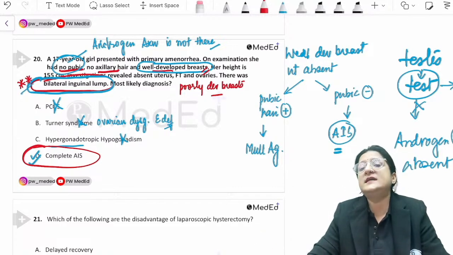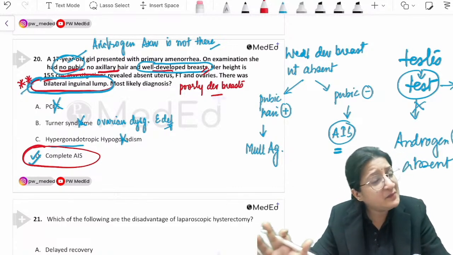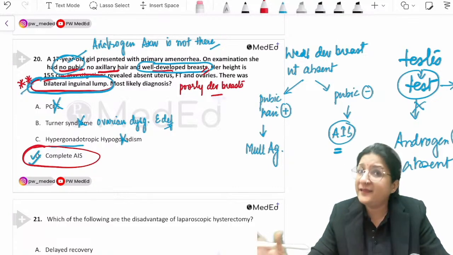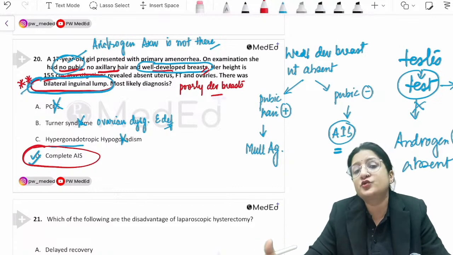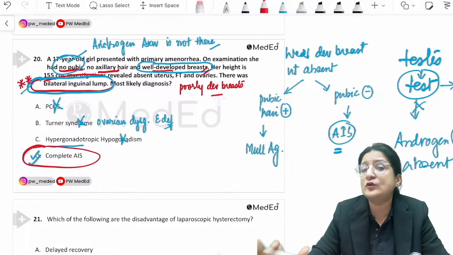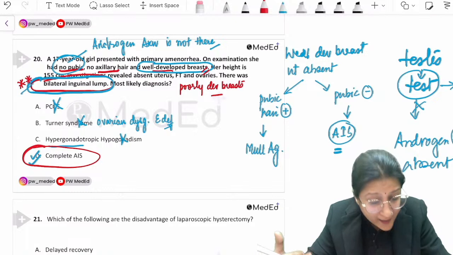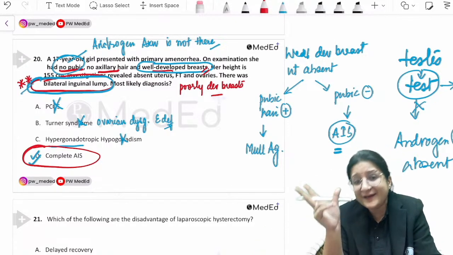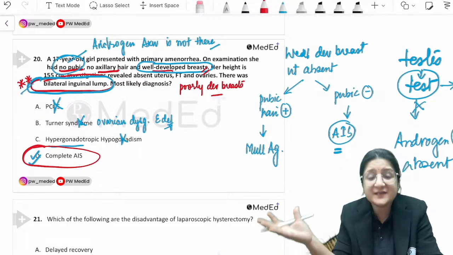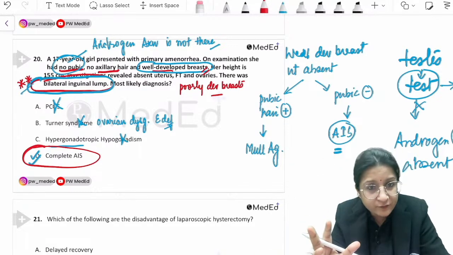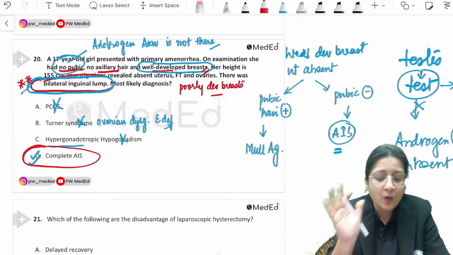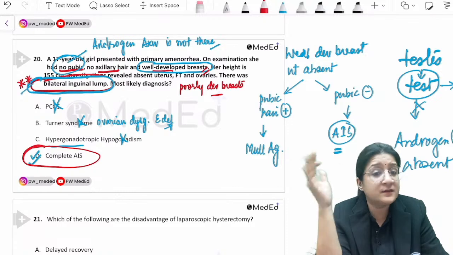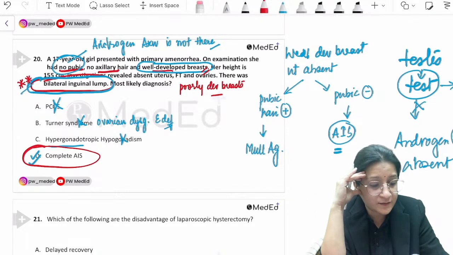There is a possibility, again unlikely, that the androgen levels are so high that they are not allowing the breasts to develop. Excess androgens could also lead to breast atrophy. So I would say that they really went in deep with this question, and maybe that poorly developed breasts or no breast development at all was given to confuse you, but you should have focused on no pubic hair and bilateral inguinal lump. So my answer would still be complete androgen insensitivity syndrome.